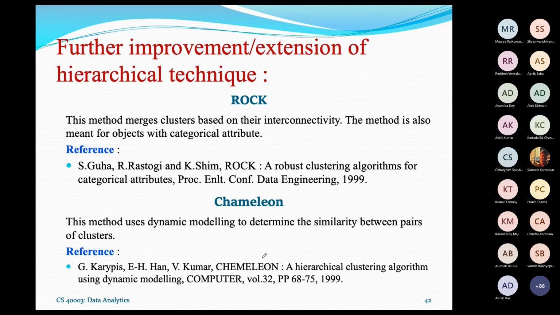There is another approach, which is also very popular, called Chameleon. They follow a different metric at a different level. That is why the name is Chameleon, right? It will change its color from one level to another. So sometimes it is also a difficult choice for you which metric you have to use, but an experienced researcher can find it, and based on the dendrogram analysis, they can decide which one is better. Chameleon is a hierarchical clustering algorithm using dynamic modeling, and it was published in 1999. So these are the different algorithms known here.